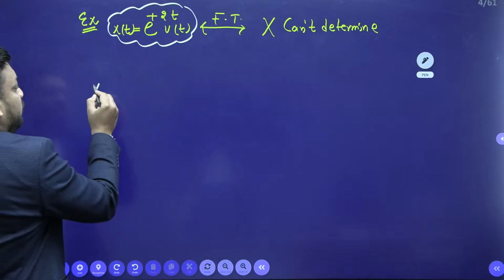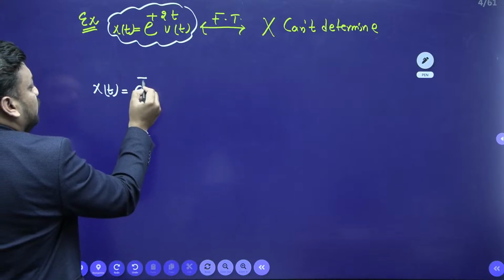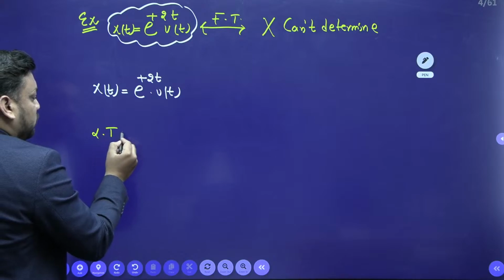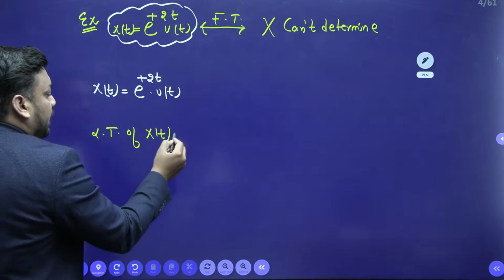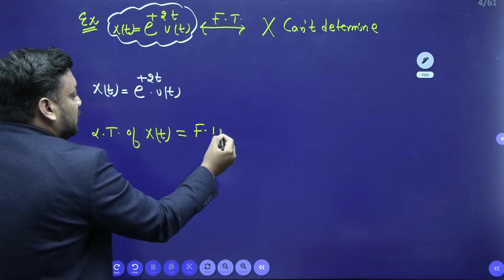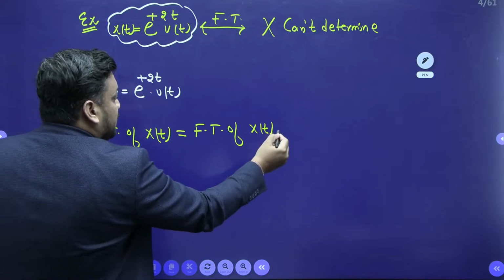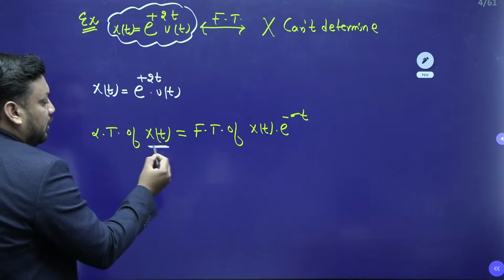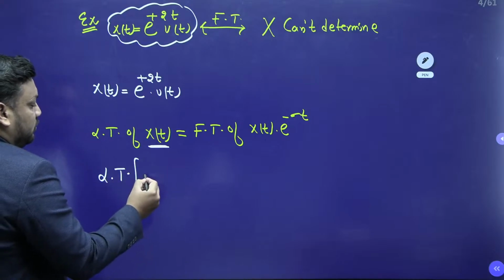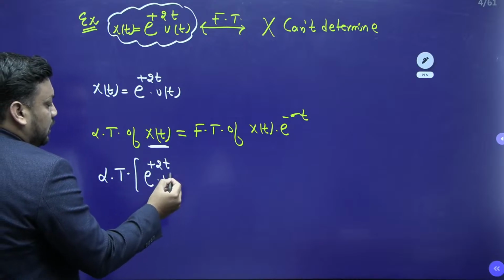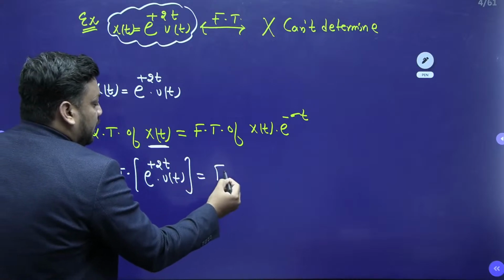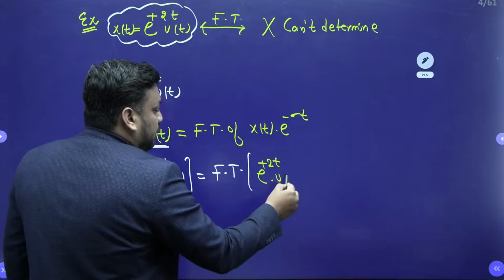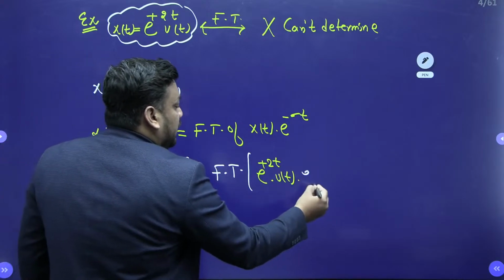Okay. Now I am looking for the Laplace transform of the same signal x(t) = e^(+2t) u(t). If I want to find the Laplace transform of x(t), I know it is equal to the Fourier transform of x(t) e^(-σt). So the Laplace transform of e^(2t) u(t) is equal to the Fourier transform of e^(2t) u(t) e^(-σt).